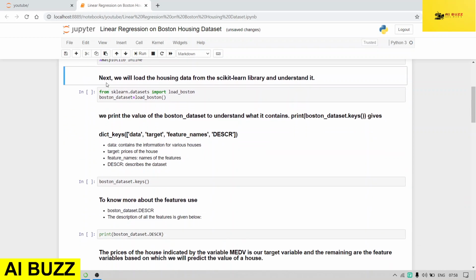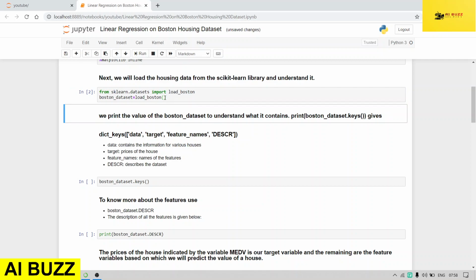So the next step is we will load the Boston housing dataset from the scikit-learn library and understand it. So for this, the command is: from sklearn.datasets import load_boston. Here you have to give the name of the library, the dataset you are using, which is already present in the scikit-learn library, and then we have to give the name load_boston, like this. Okay, so let's run it.